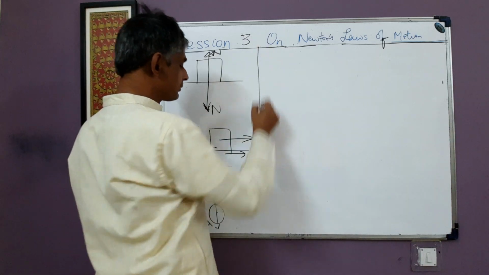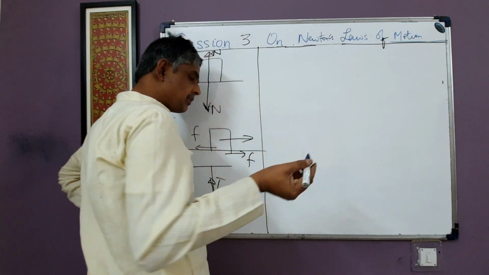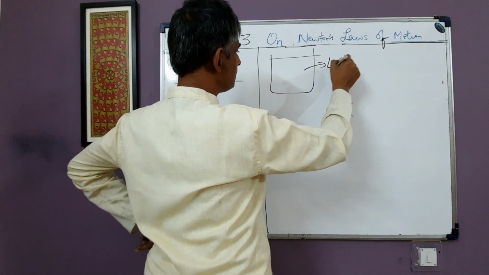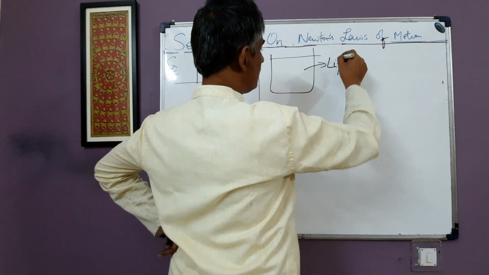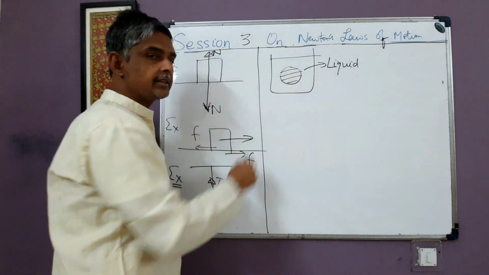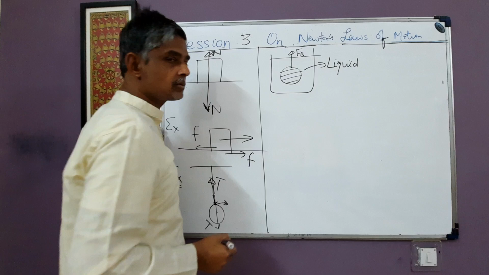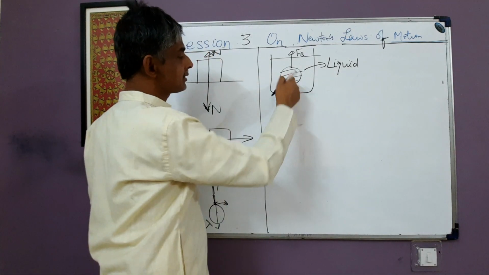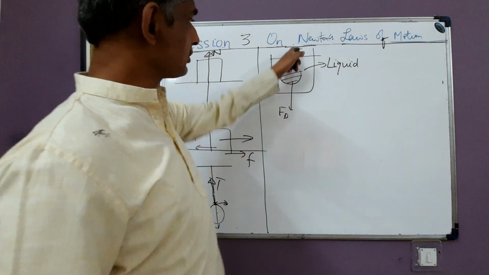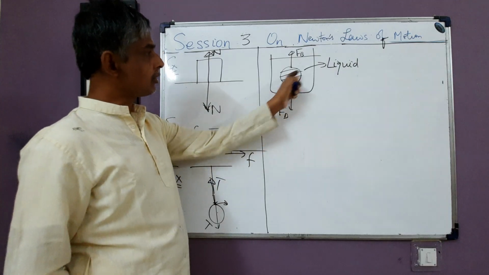We can take some more examples. For example, suppose there is a container containing some liquid, and a solid block is inside the liquid. This liquid exerts a vertical contact force Fb on the submerged body, and this block exerts an equal and opposite force Fb on the liquid in the downward direction. These are the pair of interaction forces between the block and the liquid. Okay.